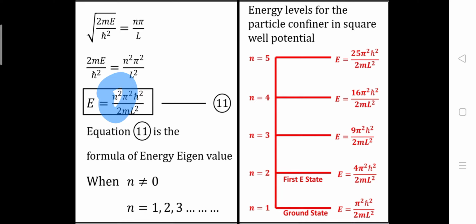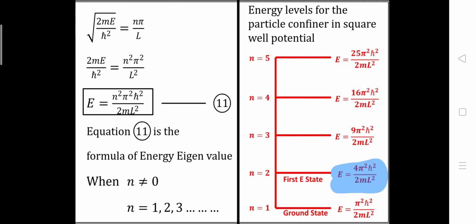Now here we have considered the diagram for the different energy levels for different values of n. Here we have considered the first ground state. When we have quantum number n is equal to 1, we have the ground state, and the energy for the ground state will be E is equal to π square h cross square upon 2mL square. Now let's talk about the first excited state. For the first excited state we will have n is equal to 2. The energy will be E is equal to 4π square h cross square upon 2mL square.